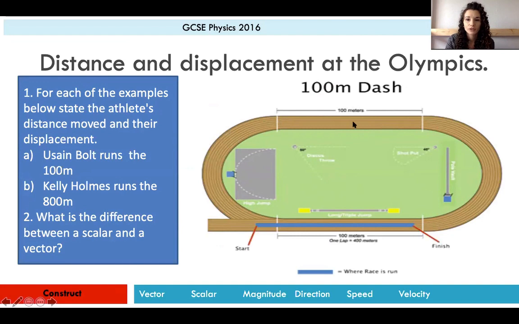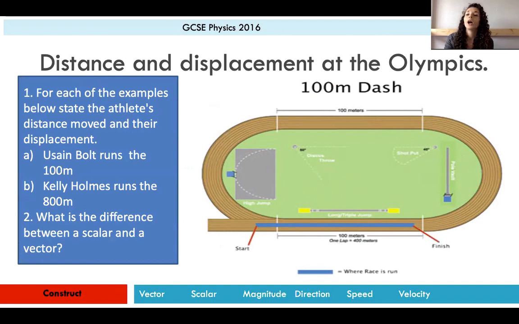Okay, so here's the 100 meter track here. Here we go, start, finish. He runs 100 meters. Kelly Holmes runs the 800 meters. So she is going all the way around the track. All right. So for each of those athletes, can you state the distance they've moved and their displacement, please?